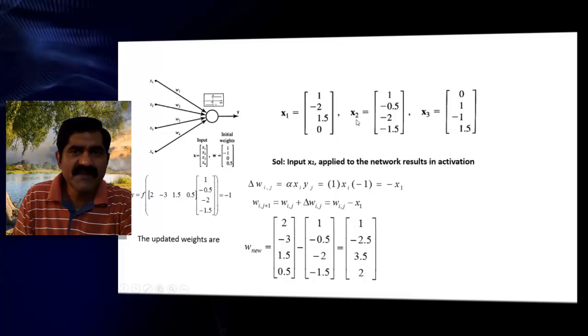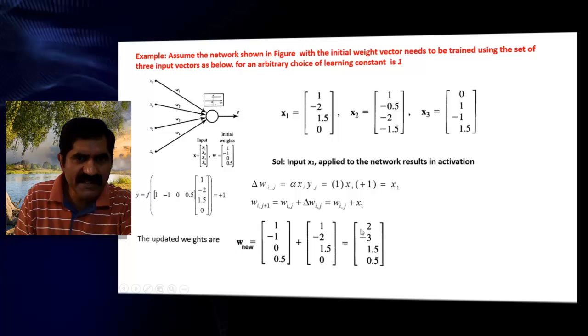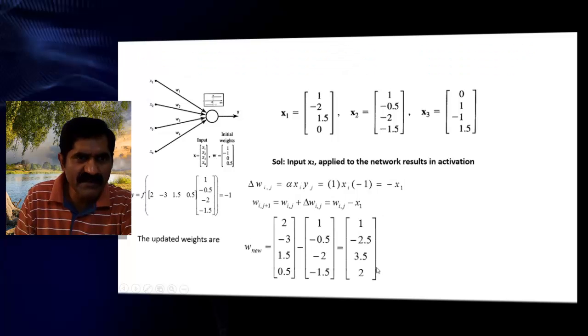Now coming to the second step, we take x2, which is 1, -0.5, -2, 1.5. The previous weights are 2, -3, 1.5, 0.5. If you do the multiplication with 2, -3, 1.5, 0.5 and 1, -0.5, -2, 1.5, the negative terms dominate, so the resultant is a negative value.